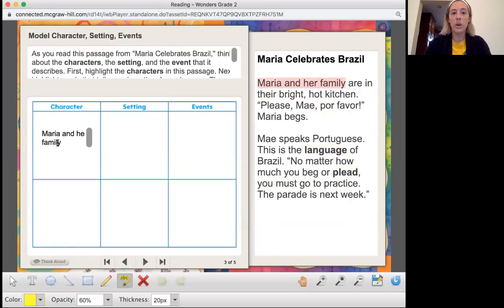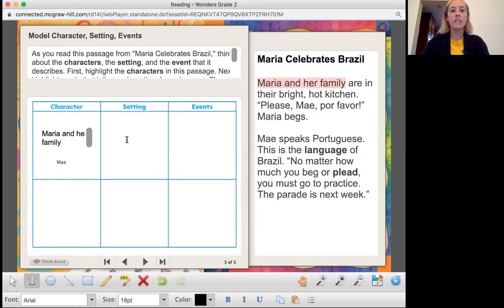So now I'm going to go ahead and fill them out into our charts here. Character. So we had highlighted Maria and her family. Okay, so we wrote down Maria and her family in the character. Now I know I also highlighted Mae, but that is still her family. I just felt like highlighting that to be a little bit more specific. Now, of course, we can write that down too. Not gonna let me right now. There we go. Okay. Setting.